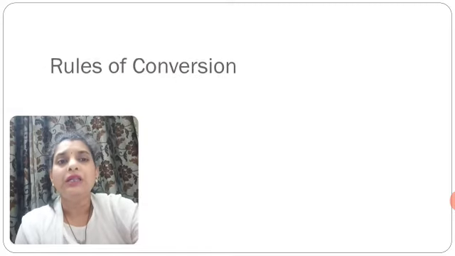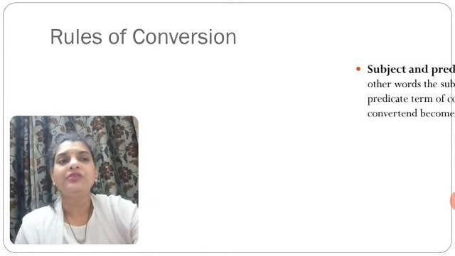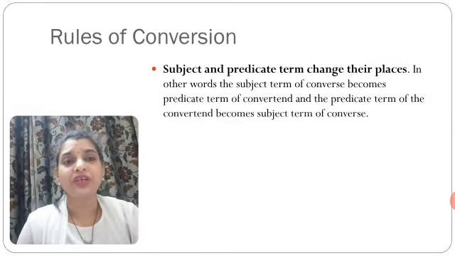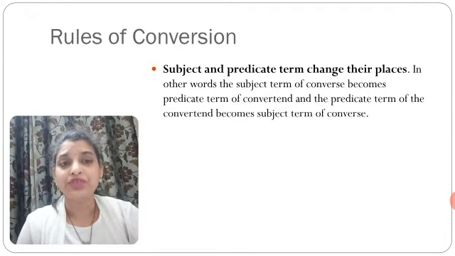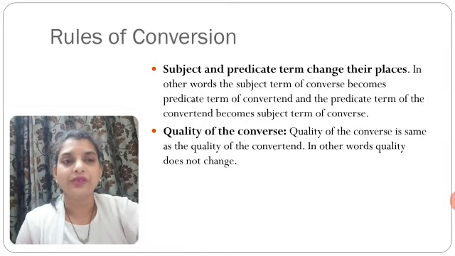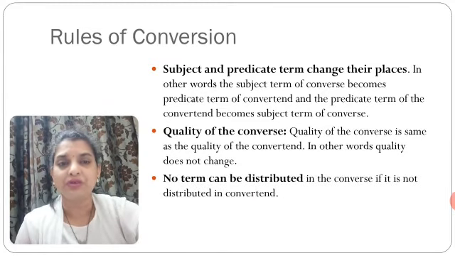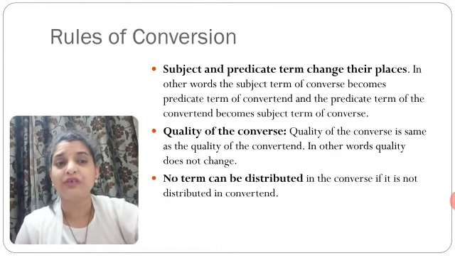Now the rules of conversion. In the rules of conversion, the first rule is that subject and predicate terms change their place. In other words, the subject term of the converse becomes the predicate term of the convertant, and the predicate term of the convertant becomes the subject term of the converse. Second rule: the quality of the converse is the same as the quality of the convertant. In other words, quality does not change.